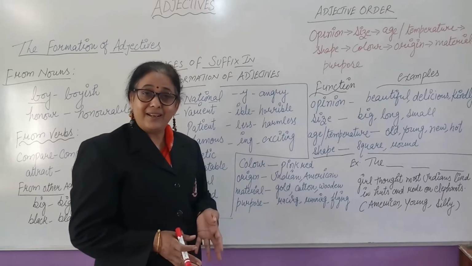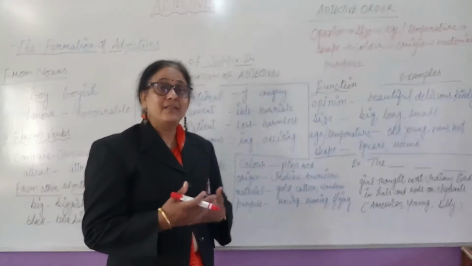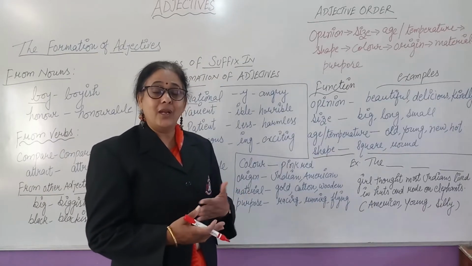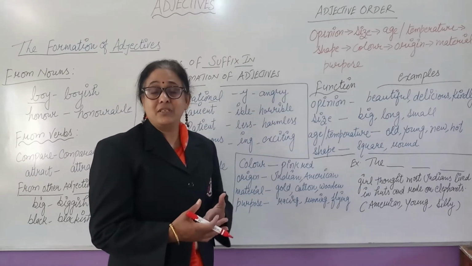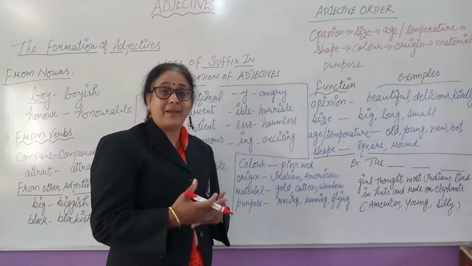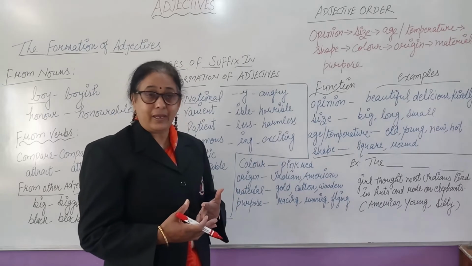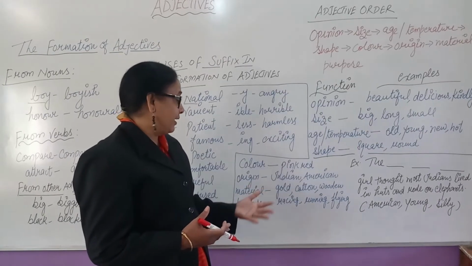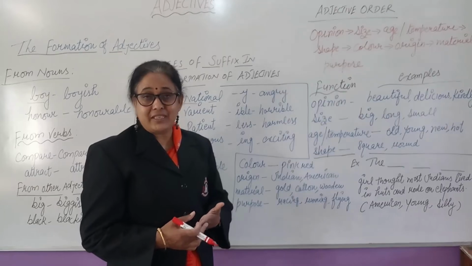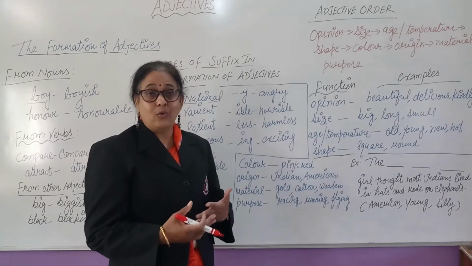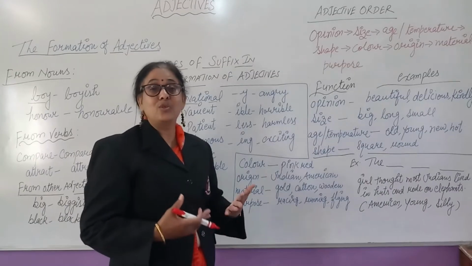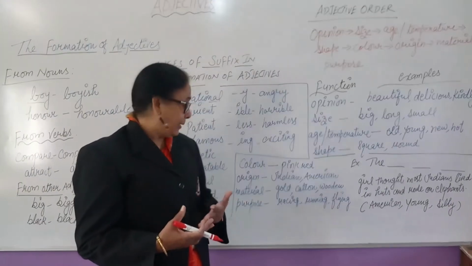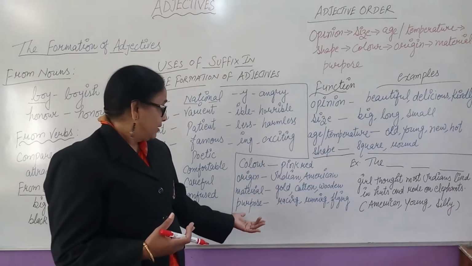Color, all the colors, pink, red, white, yellow, black, okay. Origin, which origin? Okay, Indian, American, Australian, okay. Material, what kind of material? Gold, silver, platinum, iron, or the cotton or the wooden or the plastic, okay? Leather.